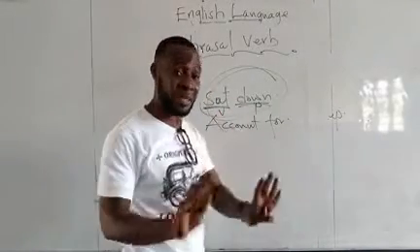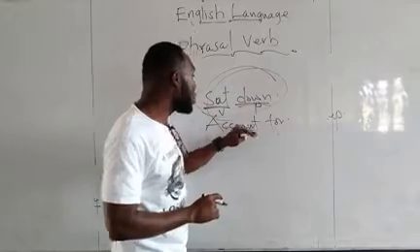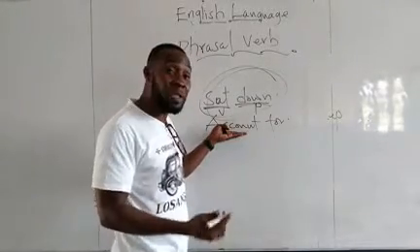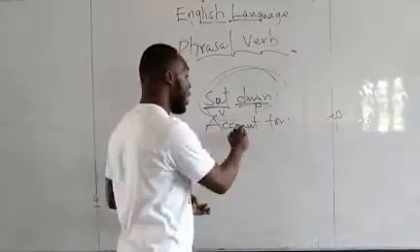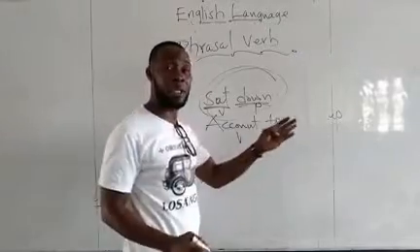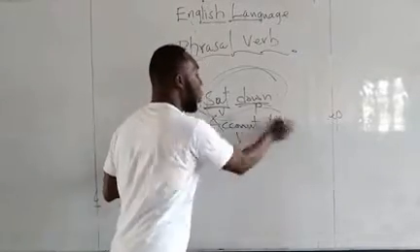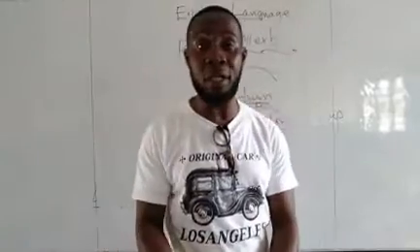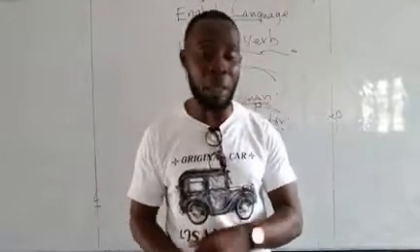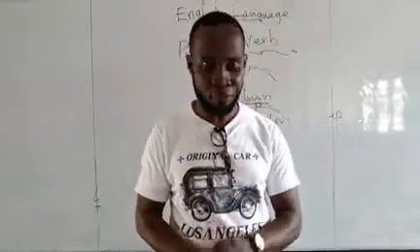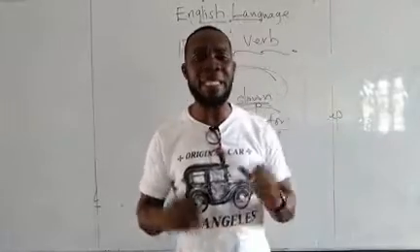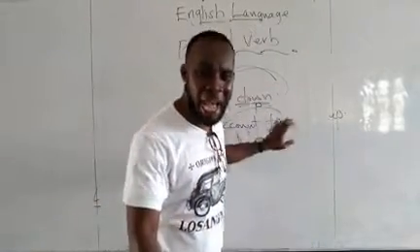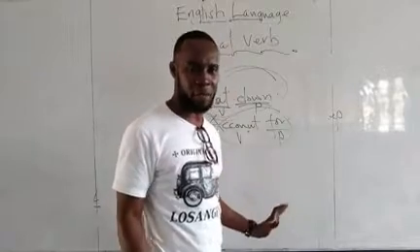In analyzing the second one, to account for: account is an action word, so we have our verb. For is a preposition, so we have our preposition. So they both become what? A phrasal verb, because we have both a verb and a preposition in there. Good. What excites me about prepositions is the fact that they have an underlying meaning, a deeper meaning.